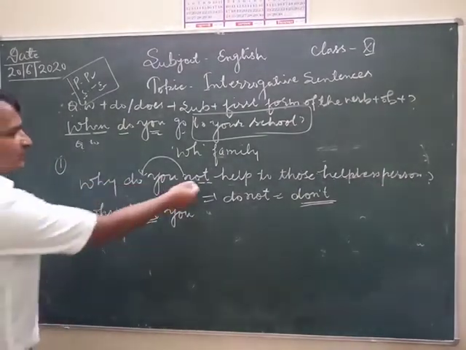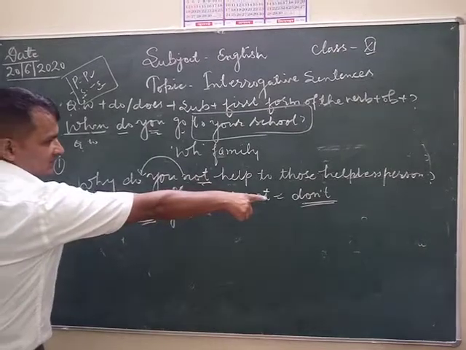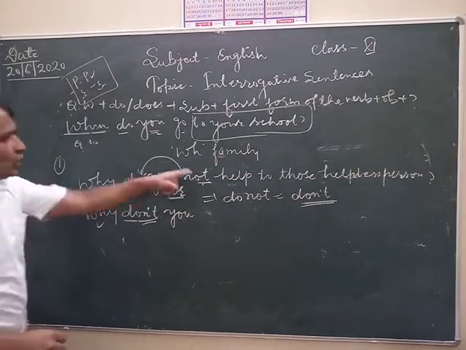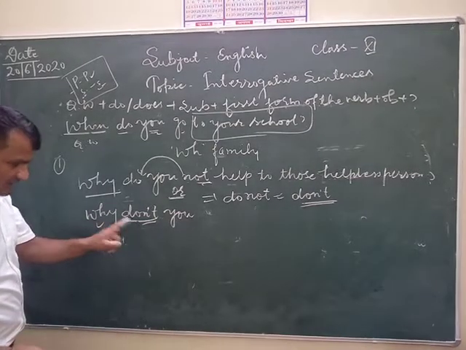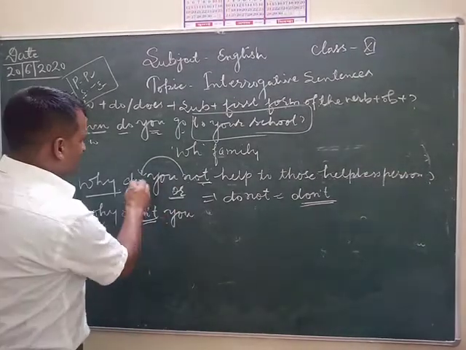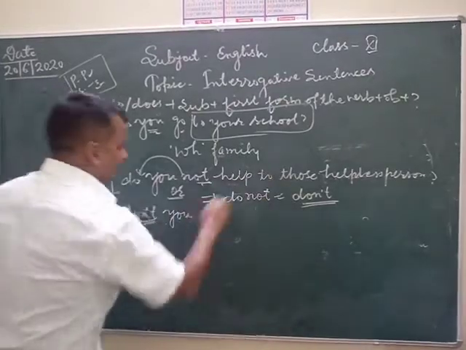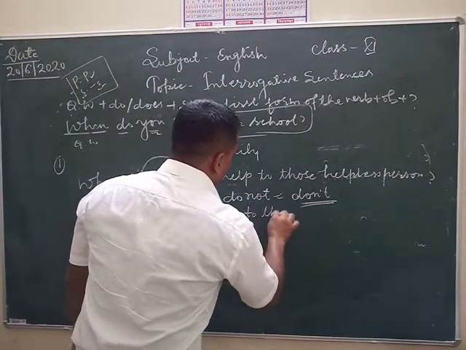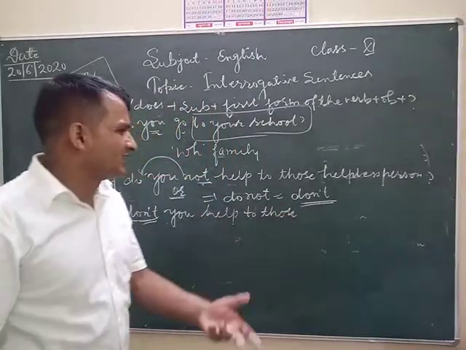Why? Because we have already used the abbreviation, short form of do not. We have to write here don't. After that subject you, help to those poor person, those helpless person.